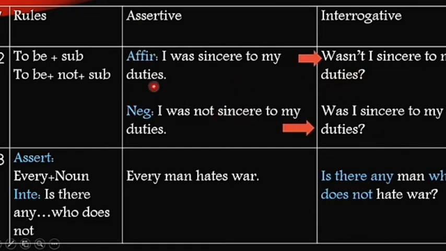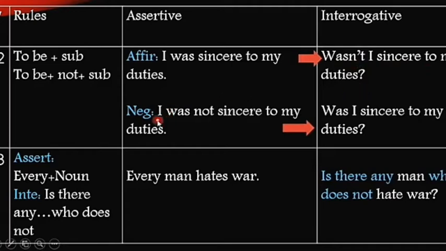I was sincere to my duties. I was sincere. This is an affirmative one. So our interrogative has to be a negative sentence. As we have an auxiliary verb here, "I was" should be used at the beginning, and we are going to add not with it. Wasn't I sincere to my duties?